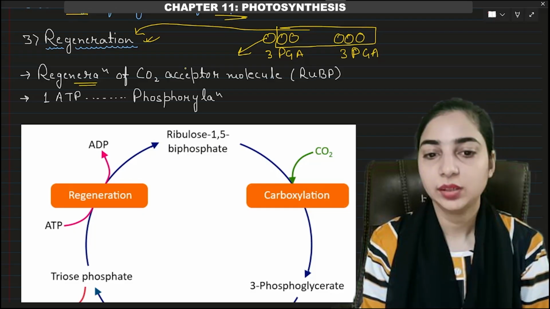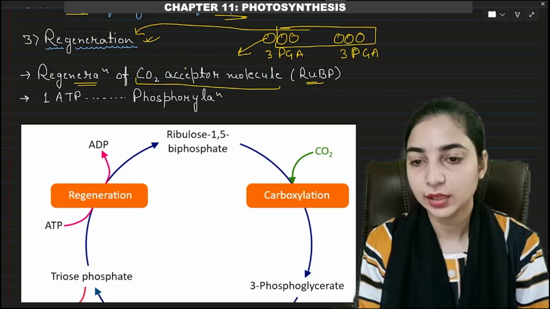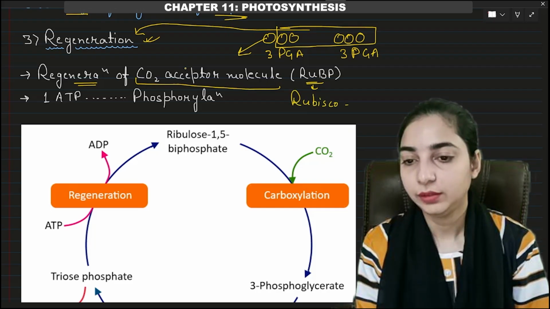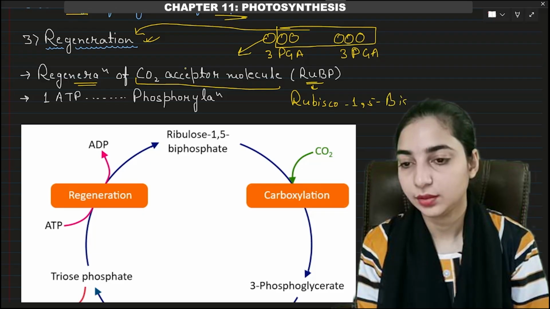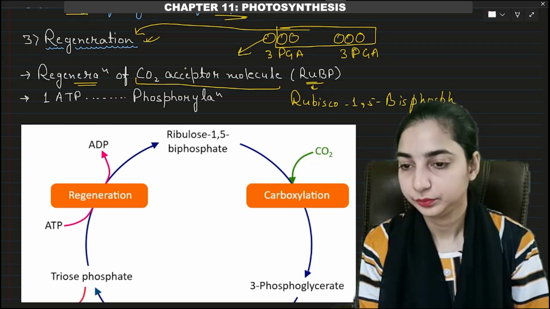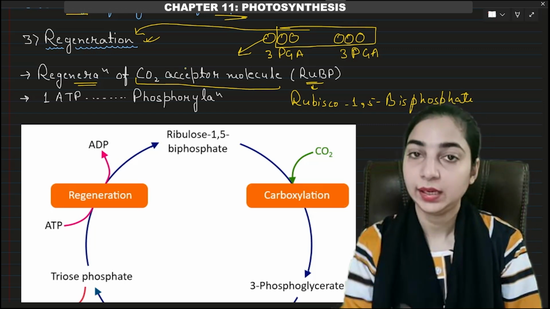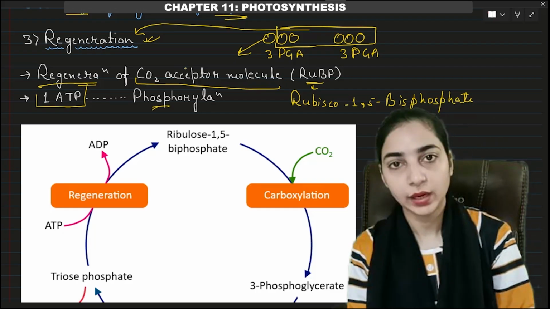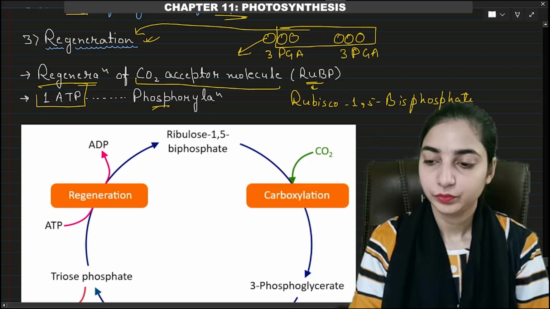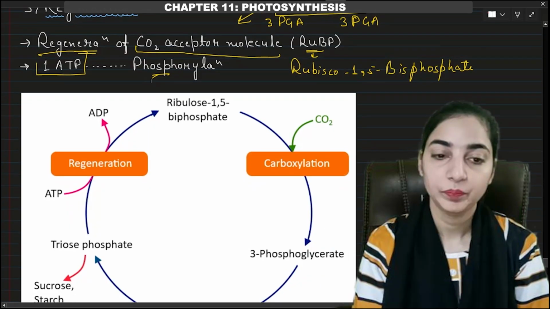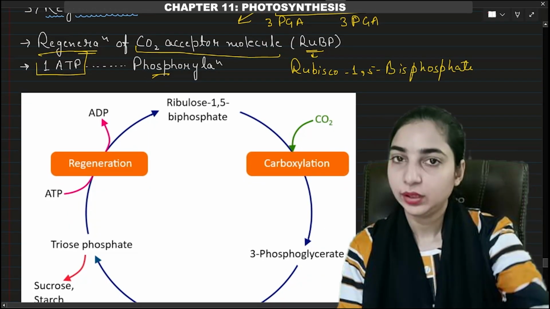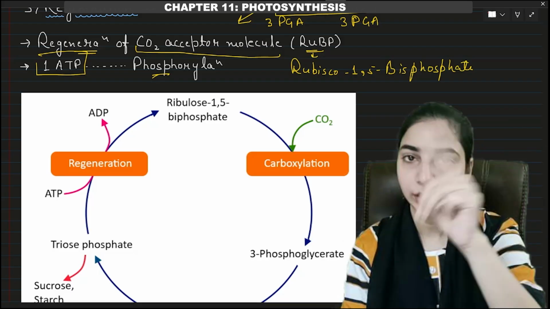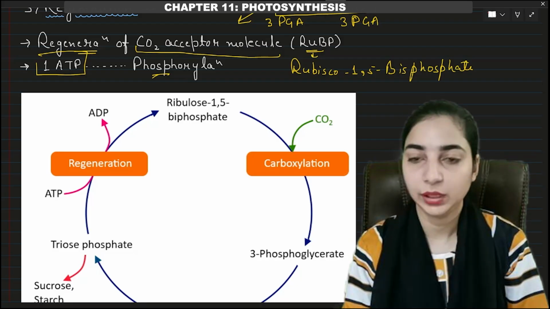So it involves regeneration of the carbon dioxide acceptor molecule, that is RuBP. What is the full form of RuBP? Ribulose 1,5-bisphosphate. So this will be regenerated, and during this step 1 ATP will be required for phosphorylation of RuBP. So 2 ATP were required during reduction and 1 ATP is required during regeneration. So a total of 3 ATP will be required during one cycle, and a total of 2 NADPH will be required during one cycle.